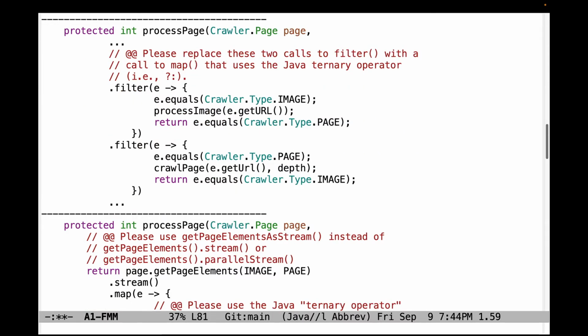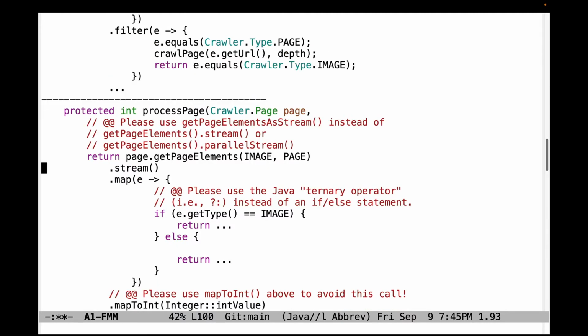This particular code has some really strange behavior. Please don't have two calls to filter. Just have a call to map that uses Java's ternary operator to differentiate between images and pages. And then make sure you handle those properly in the appropriate portion of the question mark colon operator. And you can see down here for processPage, please use getPageElementsAsStream instead of getPageElements().stream or getPageElements().parallelStream. We'll get to the parallel stream calls later in the next assignment. We don't need it right now.